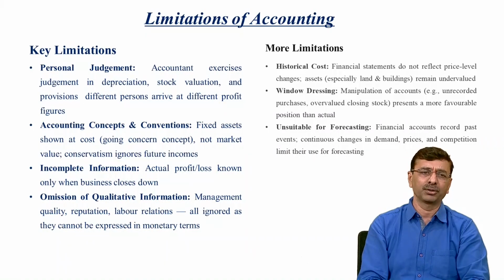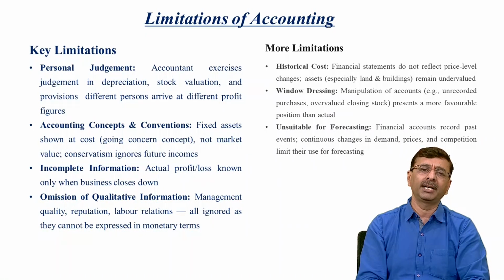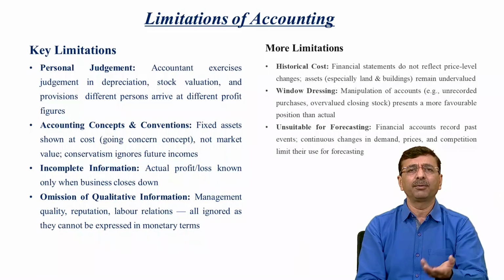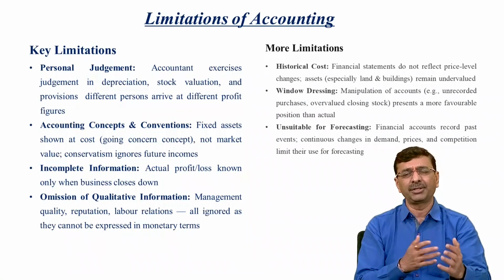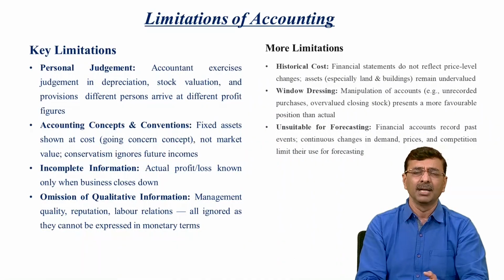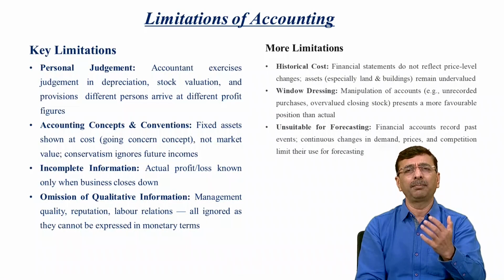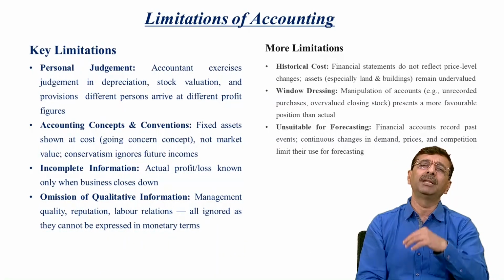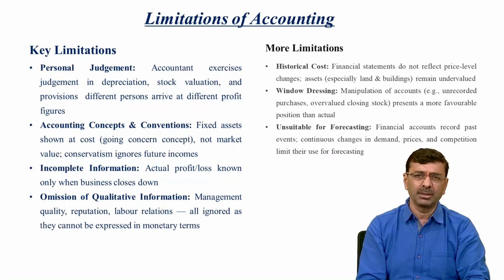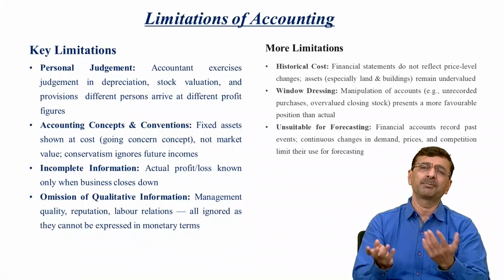Omission of qualitative information. Qualitative information means things like labor relations, a strike, your reputation in society, your dealings with banks and financial institutions, or disputes with the government.